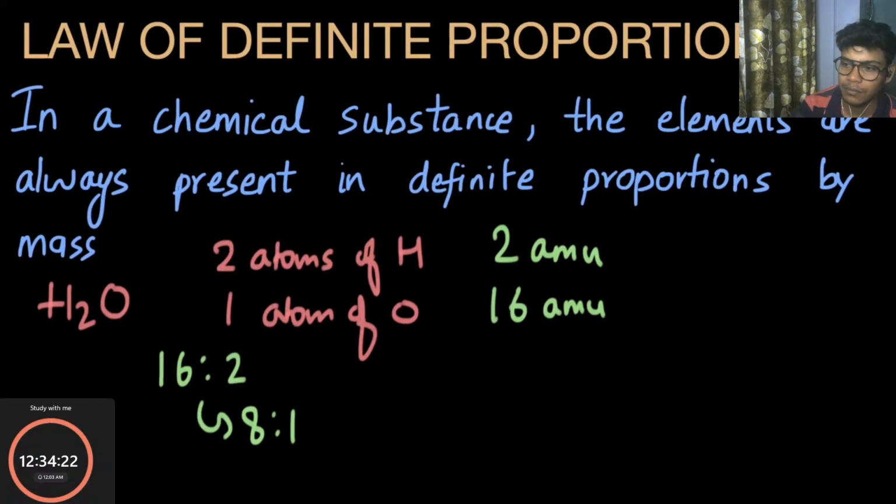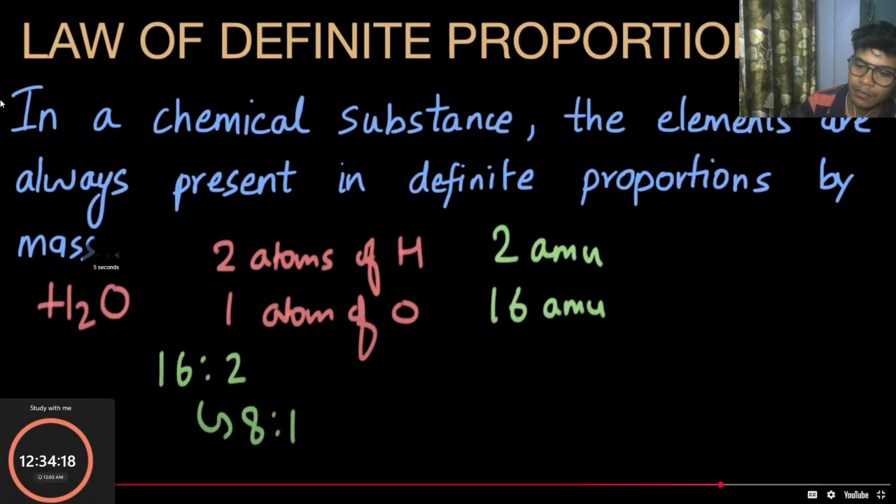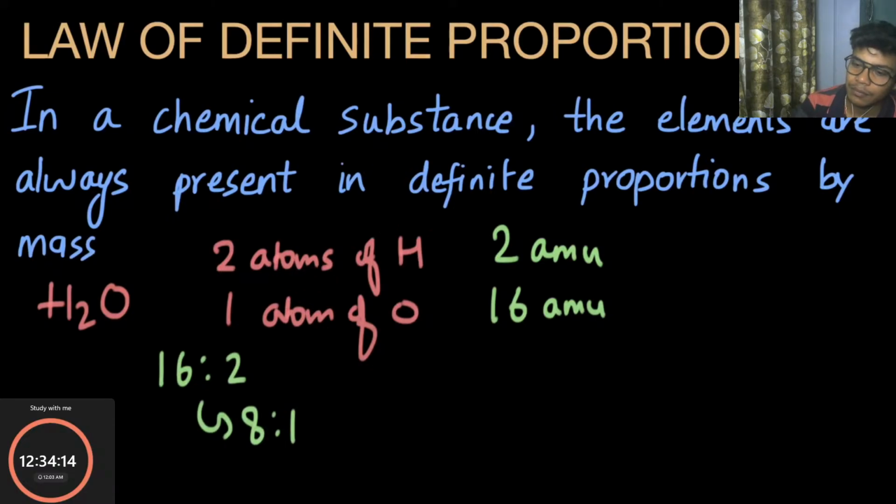It holds true for every other chemical substance, even for carbon dioxide.